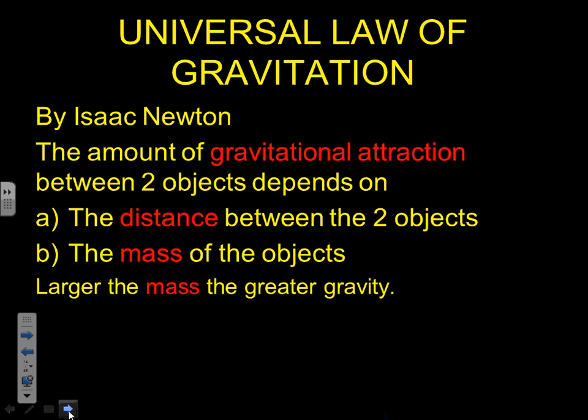All right, so there is a universal law of gravitation. That means this has been proven. The amount of gravitational attraction depends on two things: the distance between the two objects and the mass. The larger the mass, the greater the gravity. If you make the distance larger, gravity is going to be a lot less, because distance is also affecting gravity. So make something close and it's going to have a greater gravitational attraction.